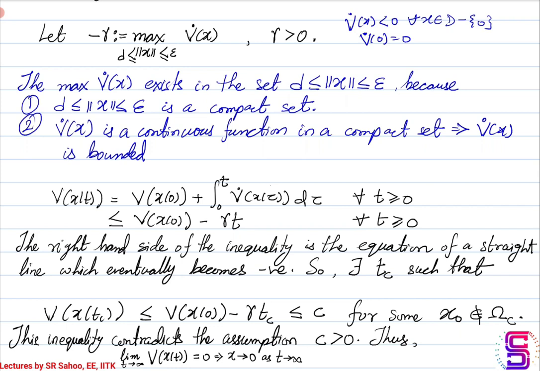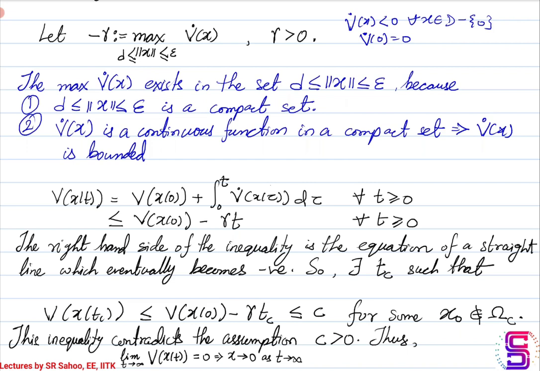Now, because the limit will exist, the only way this will hold true is when c is equal to 0. That is, limit t approaching infinity, v of x is equal to 0. If v of x approaches 0 as t approaches infinity, then it essentially indicates that the state vector x will also approach 0 as t approaches infinity. And here 0, or otherwise what we have been calling the origin, is the equilibrium point for the autonomous system under consideration, and hence this origin is an asymptotically stable equilibrium point.